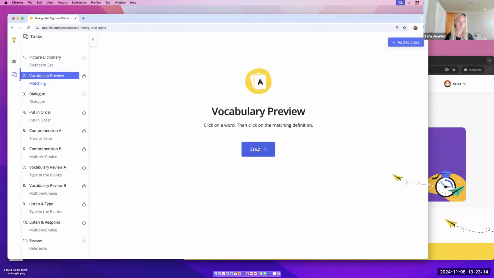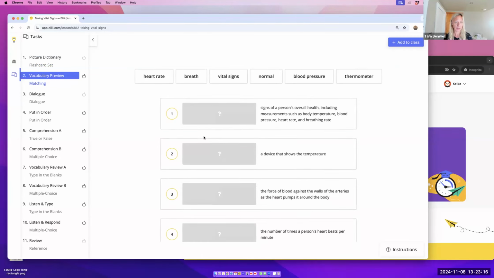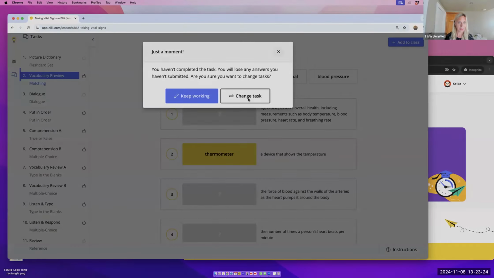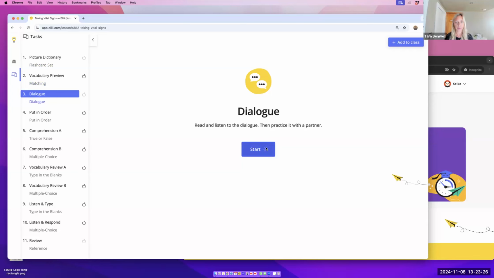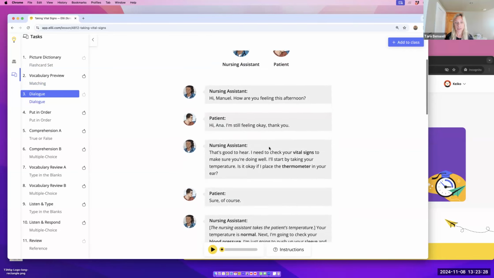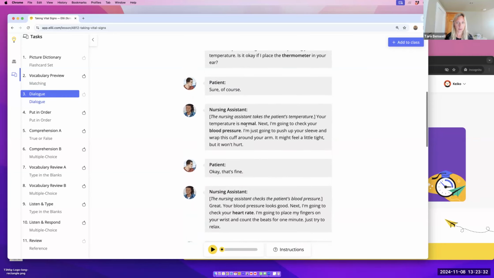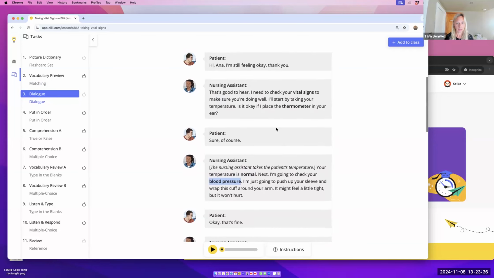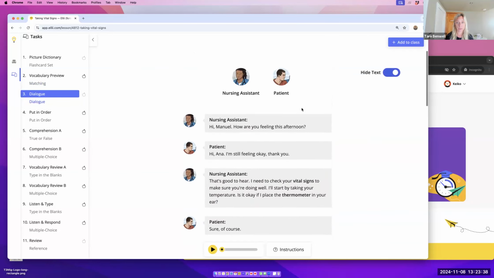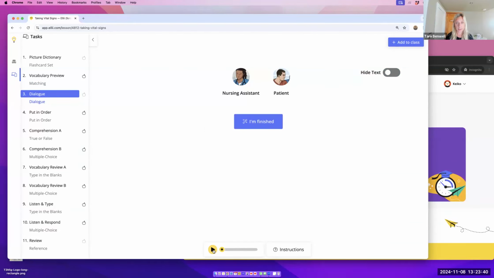So it starts with a vocabulary preview, then a matching task where they move on to match the real definitions. And then the dialogue. The dialogue is where they will find this vocabulary in context, so they can listen to the dialogue and read the dialogue. There's a hide the text function where, if you're teaching this in class, you can just have them focus on the listening.